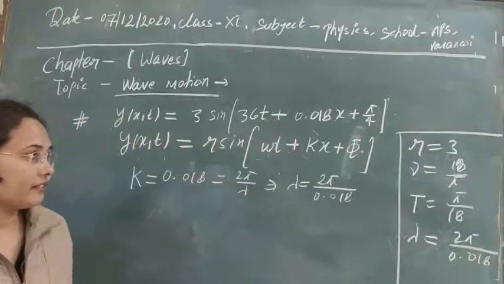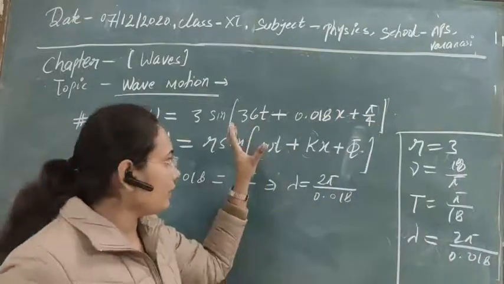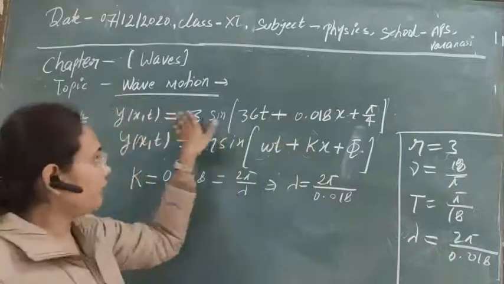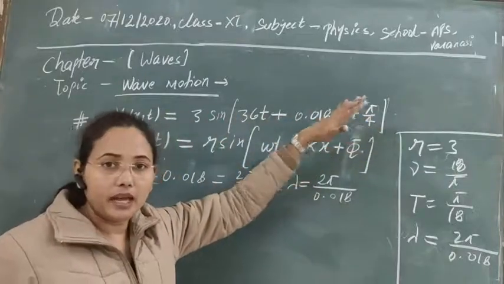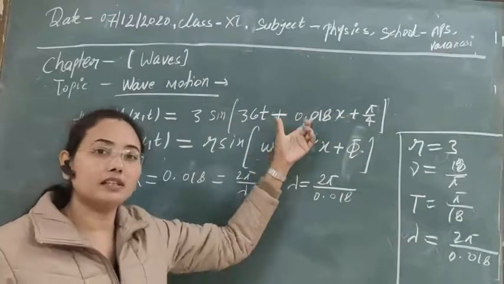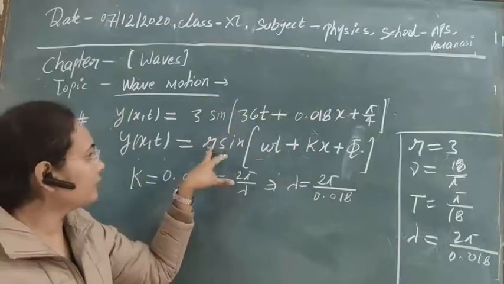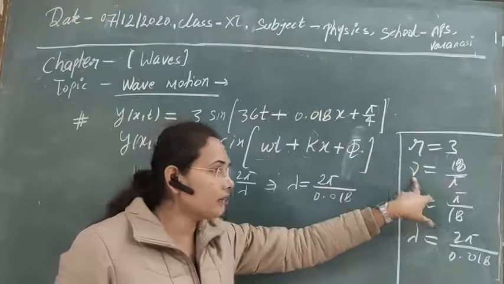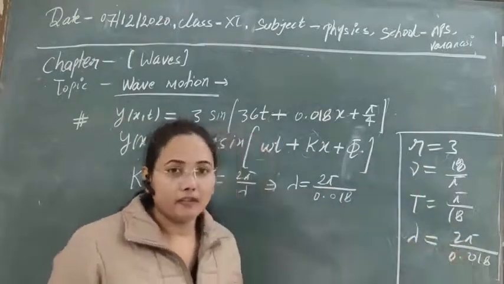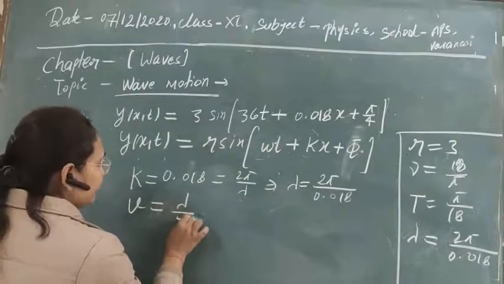The next factor we can solve from here. With the four things that we have obtained, you can extract all the information if a simple wave equation is given to you. First, let's write a standard wave equation, and after that compare these two. With the help of the comparison you can calculate the value of the amplitude, frequency, time period, wavelength, and velocity also. For the velocity, as we know, it is given by lambda by T.